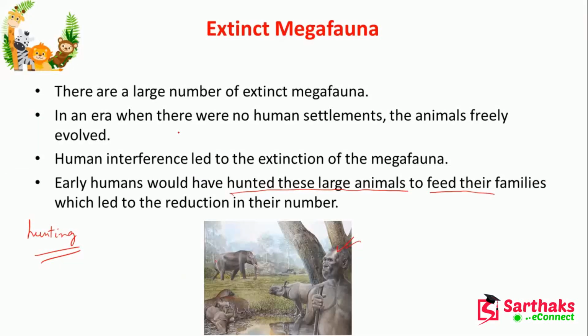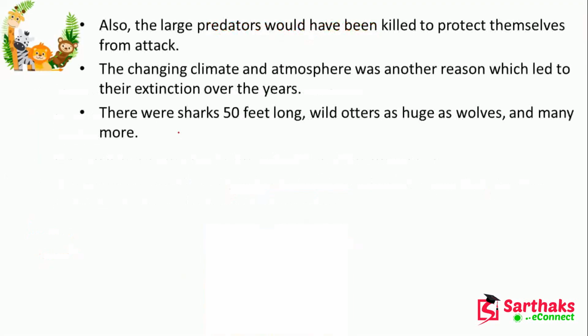Now, what were the early humans doing? The large predators would have been killed to protect themselves from attack. It can be that. Always we should not blame the humans, but it may be that humans hunted them, and that's why they are not available now. They did this for the reason that they had to feed their family.